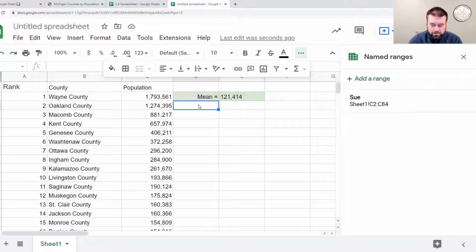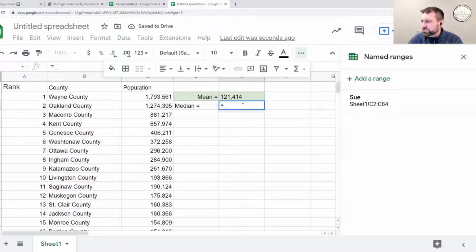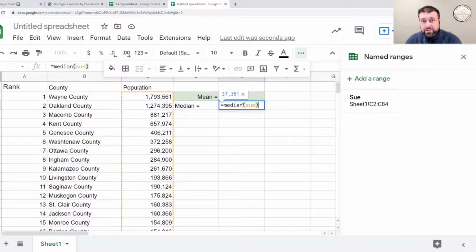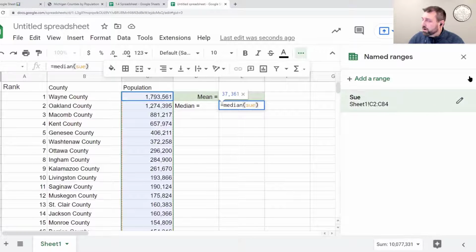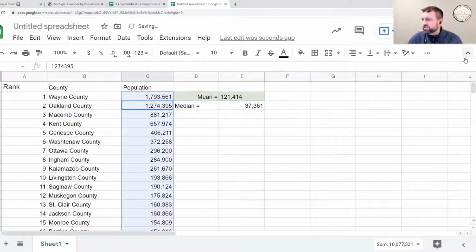I could also go in and say, how about the median? What county is in the middle? And we'll say equals median of Sue. So the formula is median. We always put an equal sign in front of our formulas. And the data set is Sue. And again, I don't have to go and re-highlight the whole data set. This Google Sheet remembers that Sue is that data set because that's the named range I created over here on the right. Okay. So here is the median.